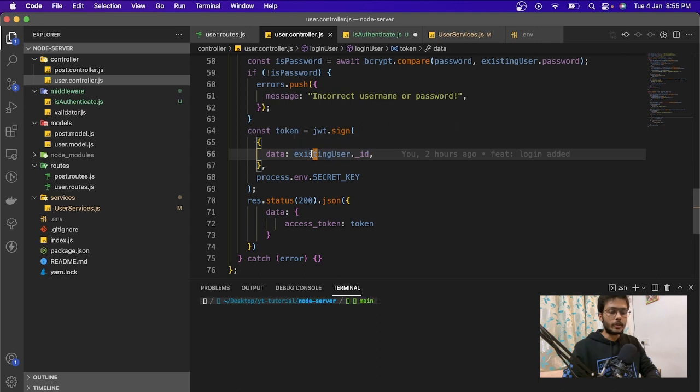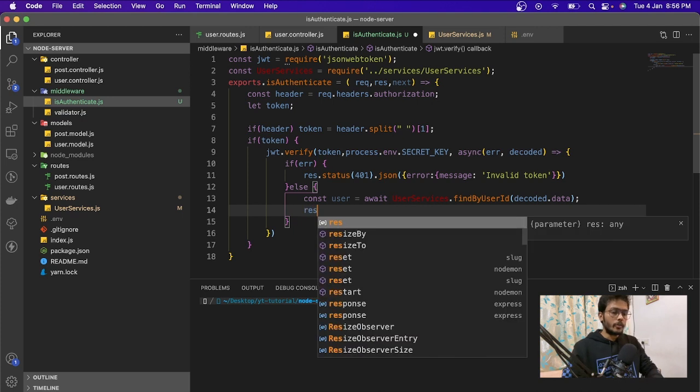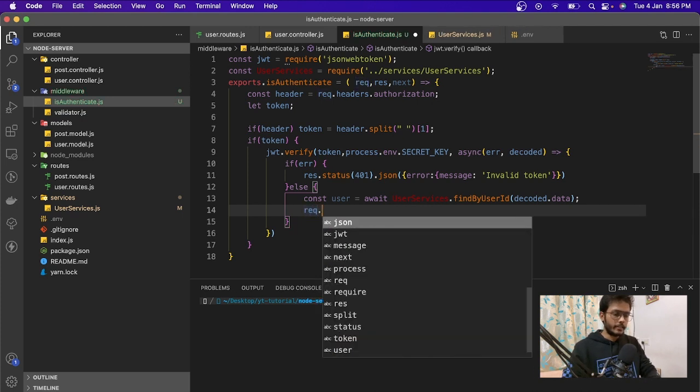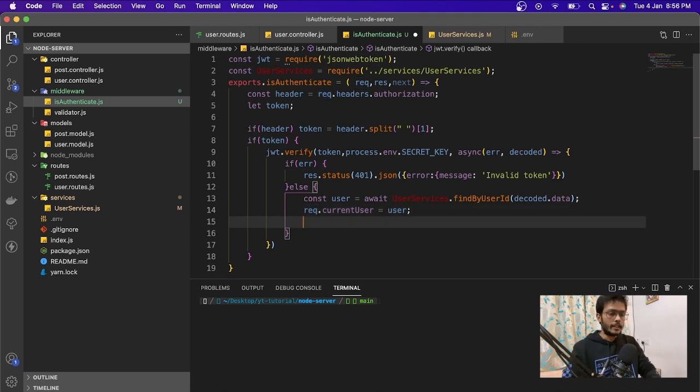So when we decode the token, we are going to get the data in the same way, so it will be decoded.data. Then we assign that user to the request's current user field, and we'll just pass the user, and this will be accessible to any other routes that we're going to use. And then we're just going to have the next.